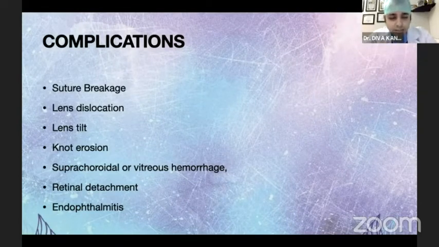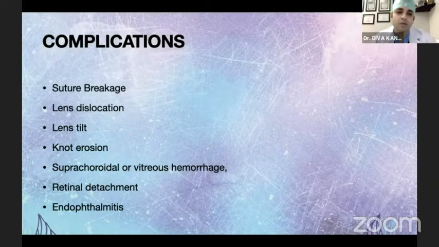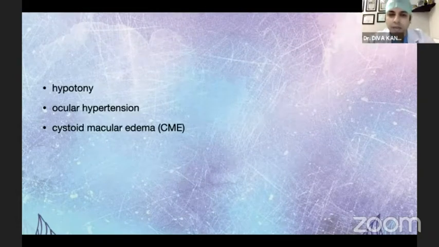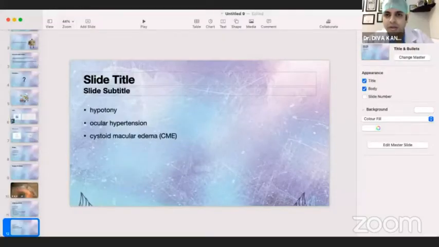Knot erosion is another serious issue, but with good flaps and if the knots are buried adequately, that doesn't happen. Other serious complications like suprachoroidal or vitreous hemorrhages, retinal detachments, and endophthalmitis can also occur. And as we discussed about hypotony, and with routine cases, things like ocular hypertension and cystoid macular edema can also occur. So these are my 2 cents on the topic, and probably we can take more things in the discussion. Thank you so much.